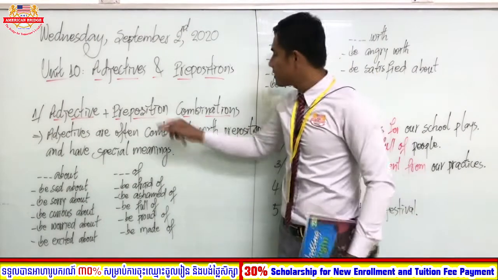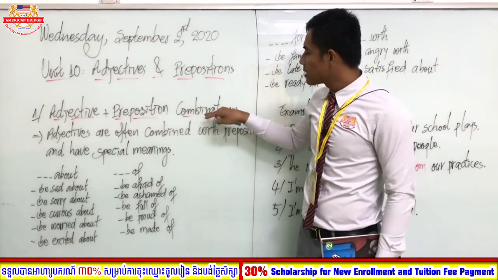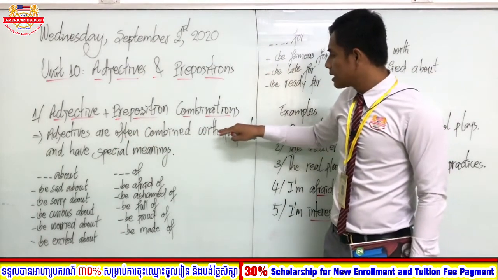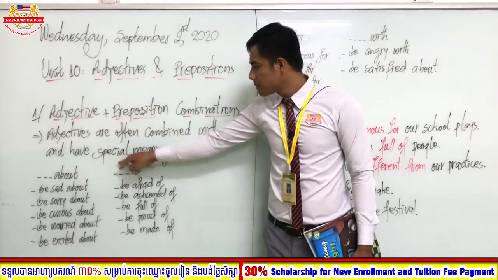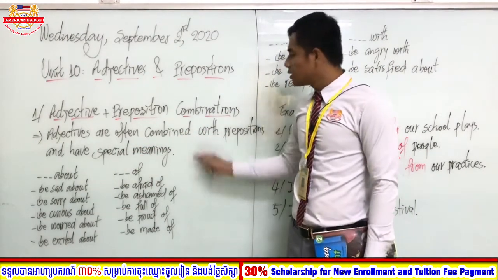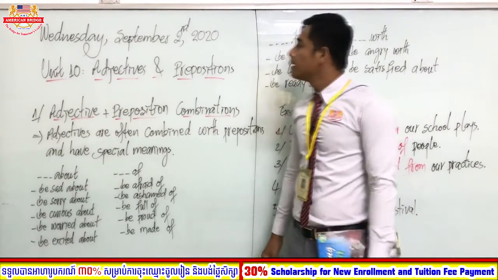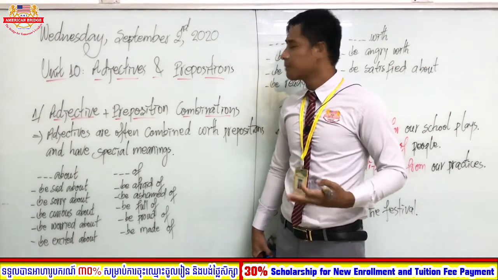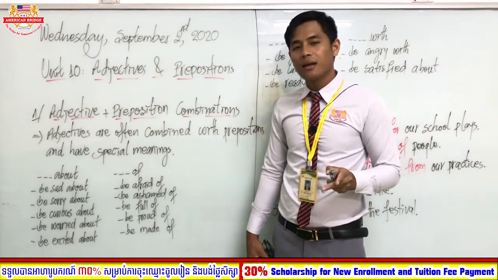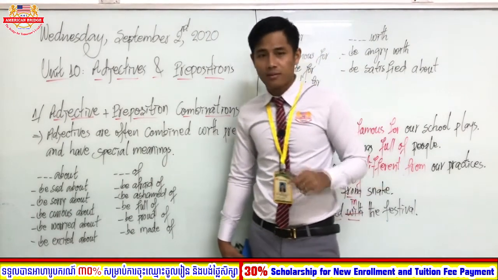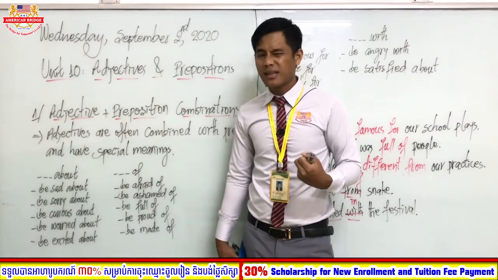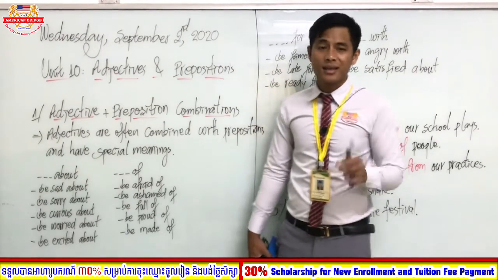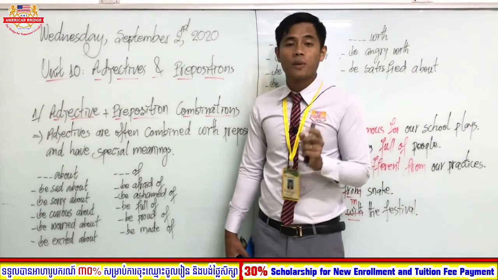So this is called adjective plus preposition. Adjective plus preposition combined with each other often have special meanings to this phrase, to this sentence. Okay, that's all, students. Do you have questions? Just simple. We just use adjective plus prepositions and it gives meaning. So you know that an adjective is used to describe a noun. So all of the adjective plus prepositions give a special meaning to the nouns also.